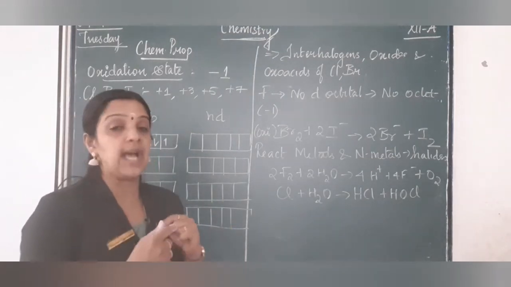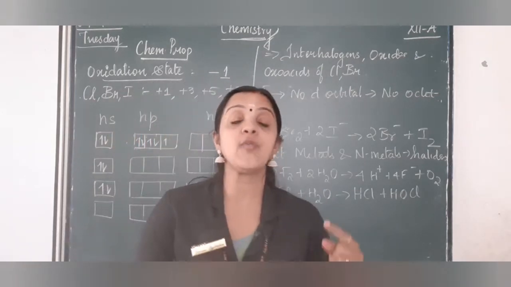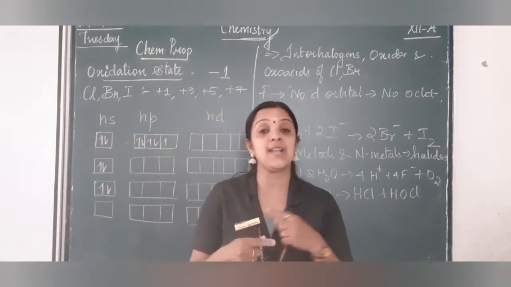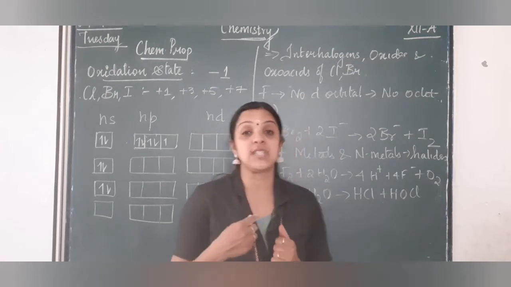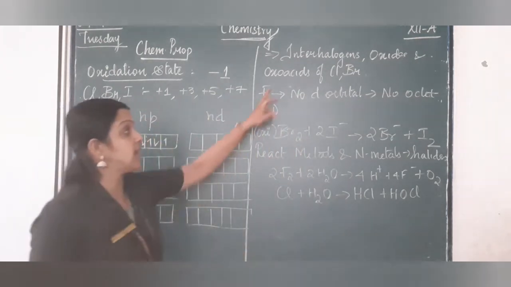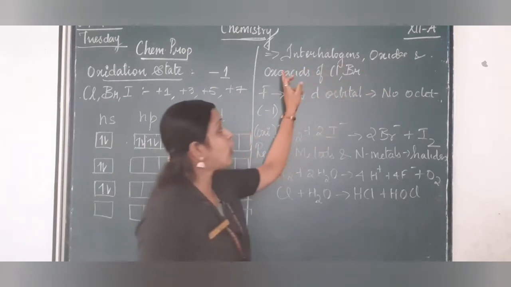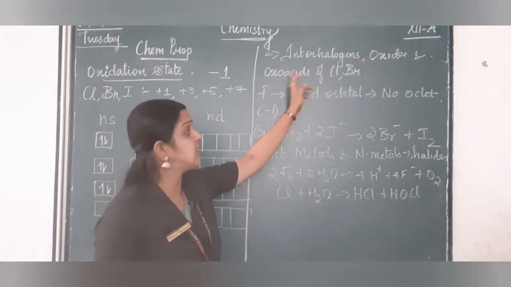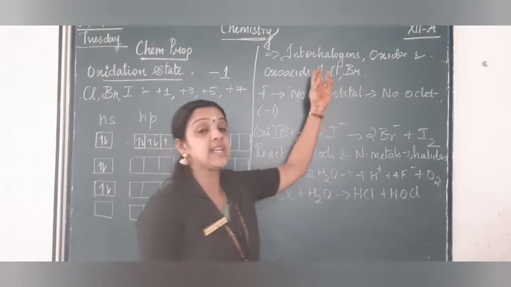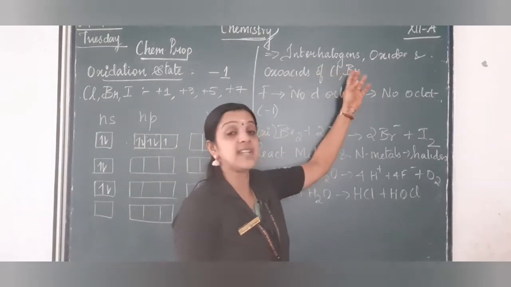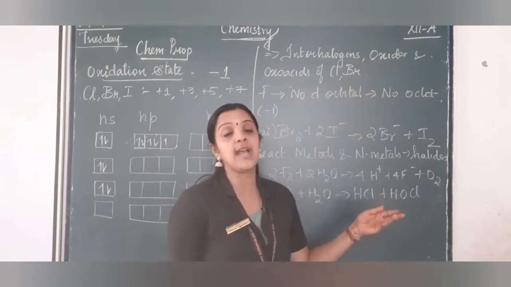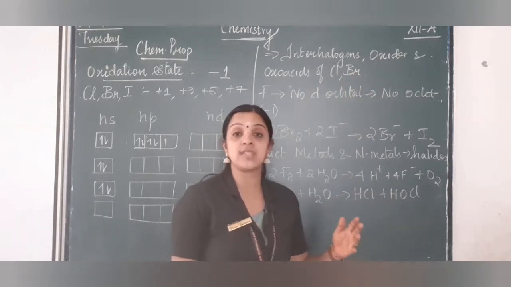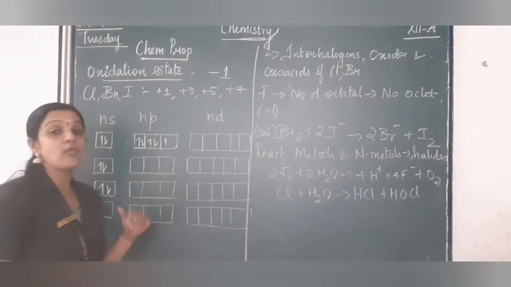Now how does this happen? This happens only when the halogens react with other halogens, again to lose electrons and gain a positive oxidation state, like forming interhalogens, oxides or oxoacids. When they form all this, when chlorine is reacting with fluorine or chlorine reacting with bromine, definitely one of the halogens should be having a positive oxidation state. Now how does this happen?